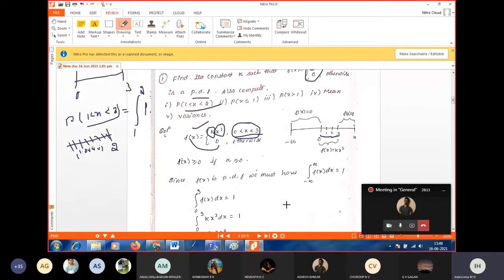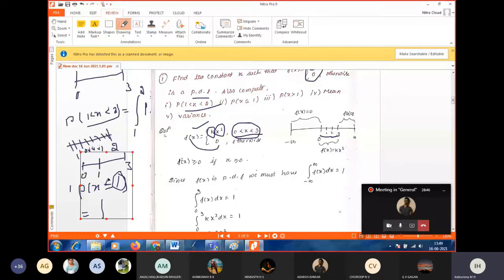Next one. The second question is P of x less than or equal to 1. So what is our existing interval? Sorry, 0 to 3 is our existing interval. Less than or equal to 1. What shall I take as the interval? 0 to 1. Very good.